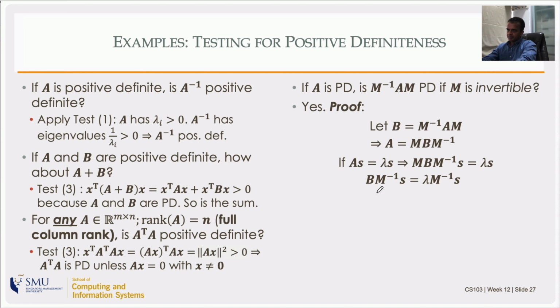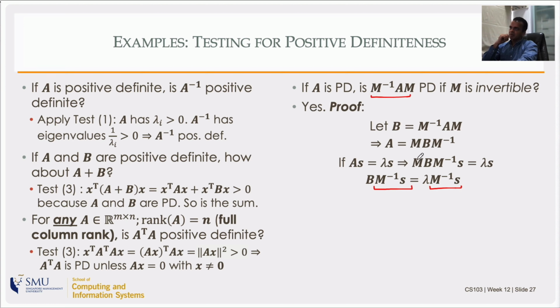So if I just read it properly, I see this vector here, M inverse times s, which is just a vector, and M inverse times s over there, which is the same vector. So B times some vector is lambda times the same vector, which means lambda is an eigenvalue, and that vector M inverse s is the eigenvector. If A is positive definite, then this guy, which we call B, has the same eigenvalues.